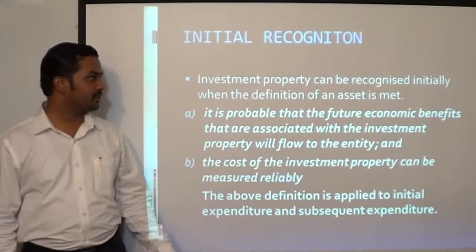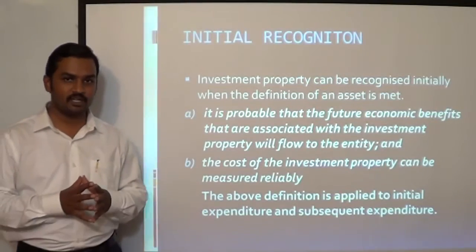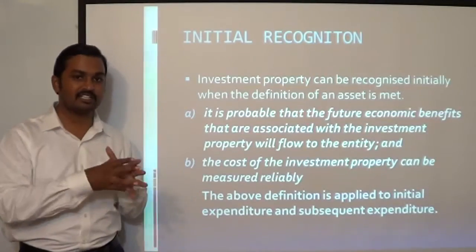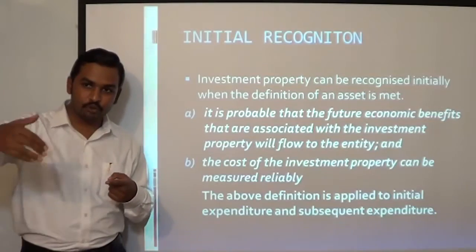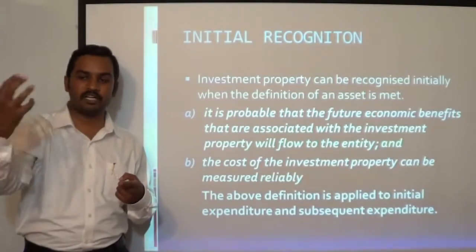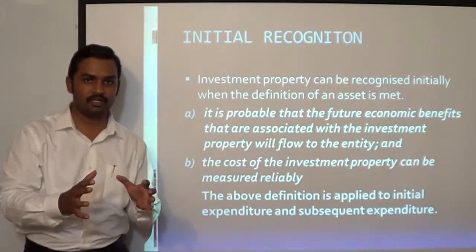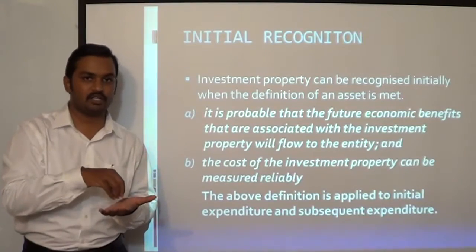Now initial recognition, investment property can be recognized initially when the definition of an asset is met. So we have to satisfy two conditions before an investment property is recognized as an asset. First, you have to demonstrate that it is probable that in future economic benefits from this investment property are going to flow to the entity. Second, you should be able to measure the cost reliably. When these two conditions are met, you can recognize investment property as an asset in your books of account.